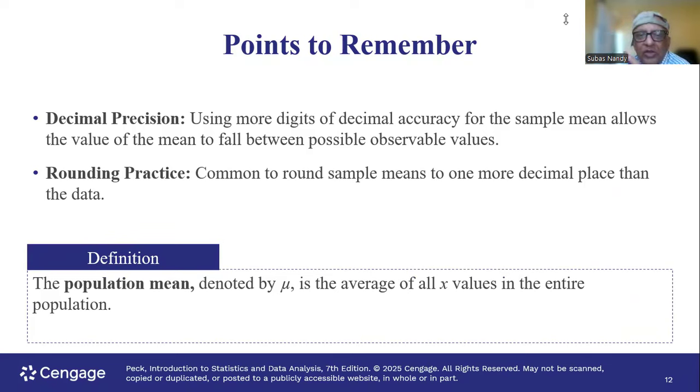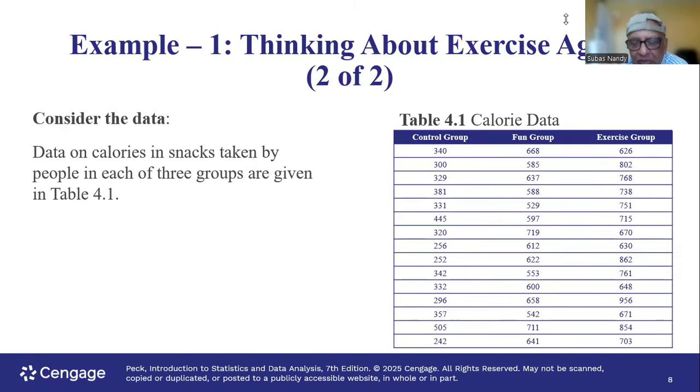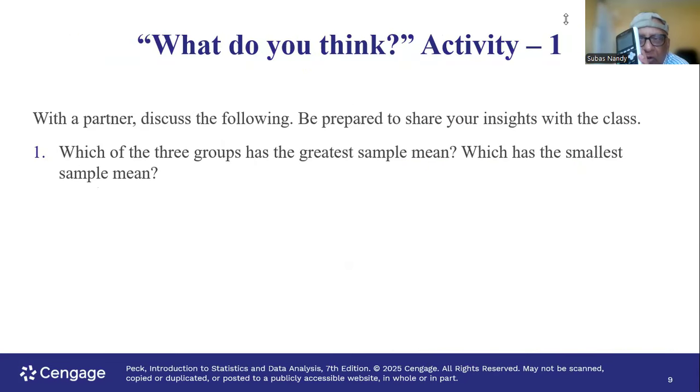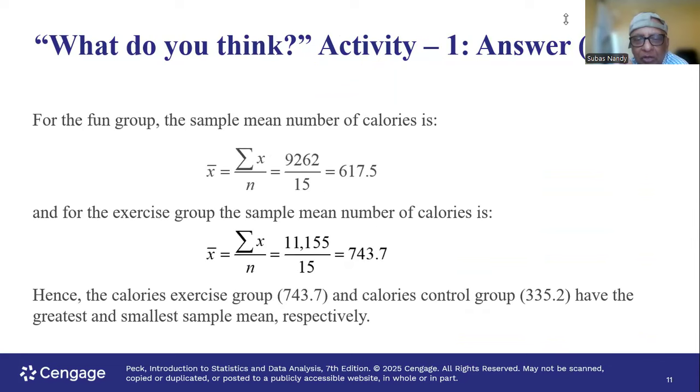It is common practice to round sample means to one or more extra decimals. Remember, look at the data set: no decimal points. So we round it to one more decimal point. So the sample mean is 335.2. And we can do similarly for the other two groups.